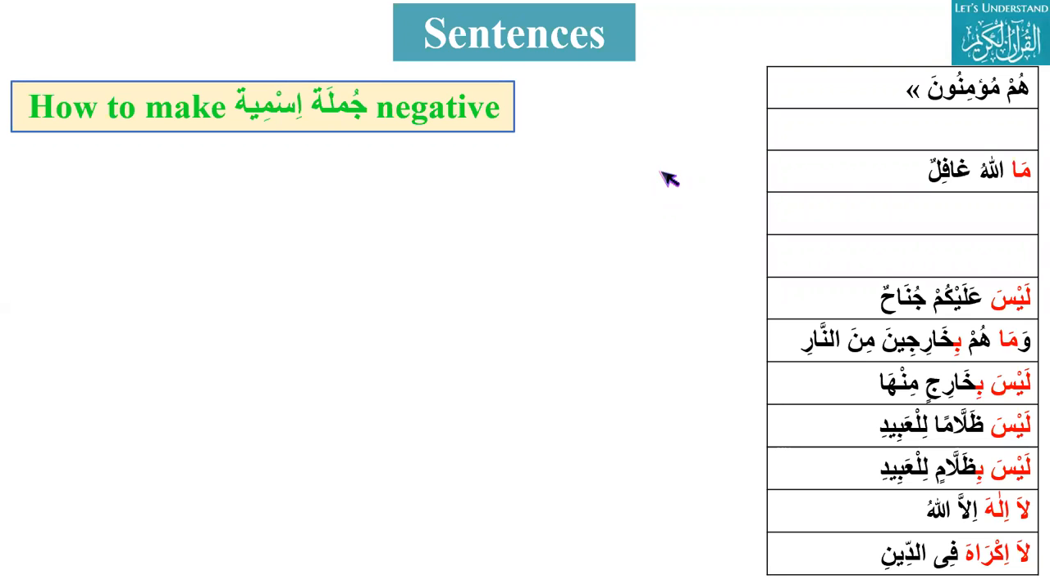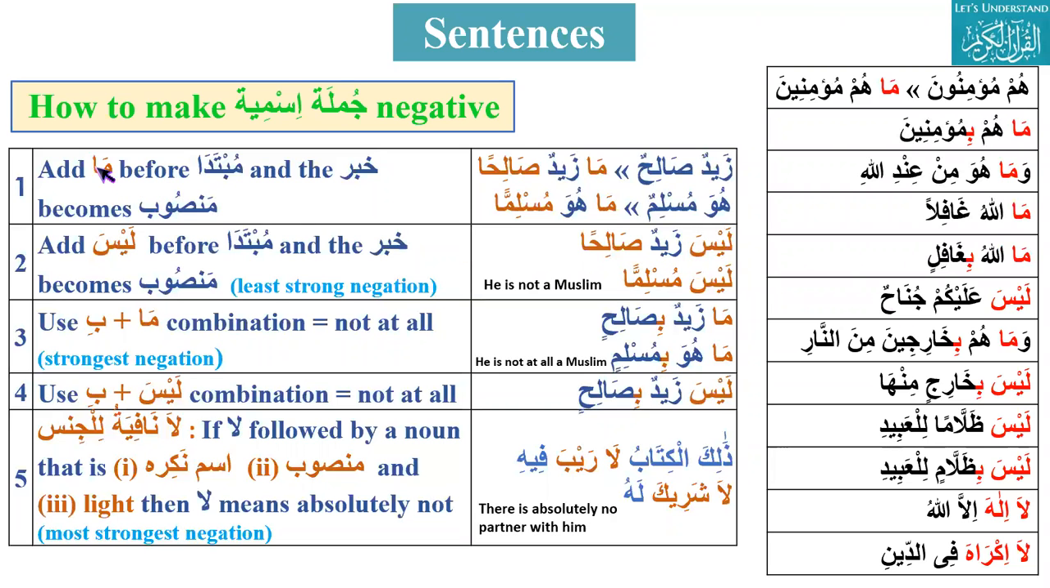So now I would go to Brother Ahmed. Assalamu alaikum. Wa alaikum assalam. Can you please just explain the combinations? First are ma plus Laisa. What will happen?